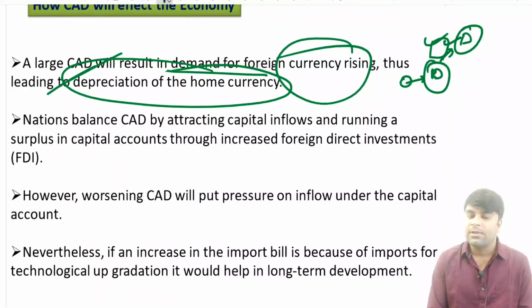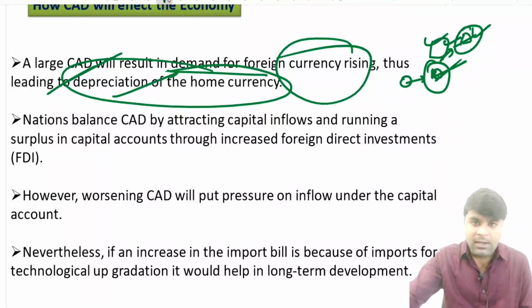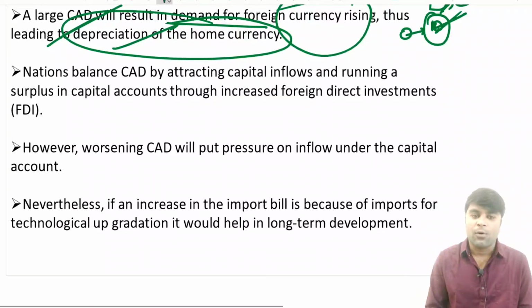When every country does this, so many countries need crude oil, so automatically they also need to pay in dollars. When every country demands dollars, automatically its value increases. When the dollar value increases, compared to it, the domestic currencies depreciate. So automatically, a widening current account deficit depreciates the home currency.